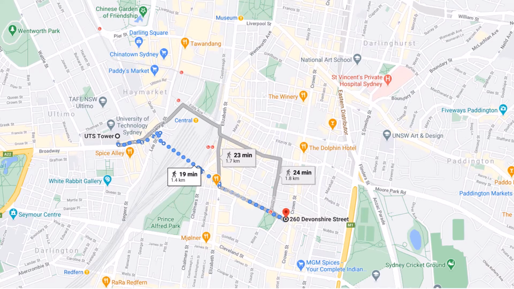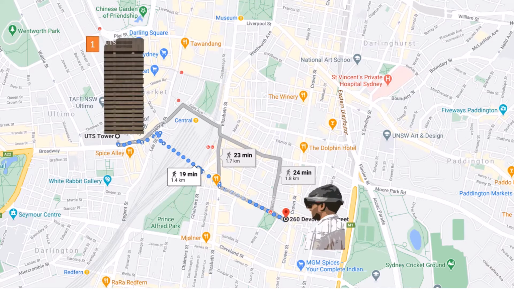Another way, which is a bit traditional, is that we follow certain cues we are aware of in this environment. In this case, it's this building. Let's say I'm aware of this building. I can just follow this building as a reference point to reach the destination.